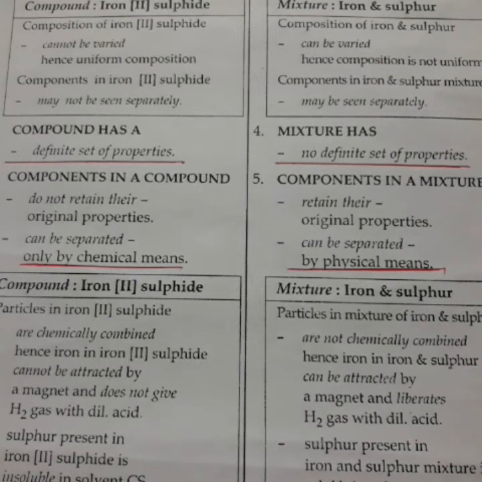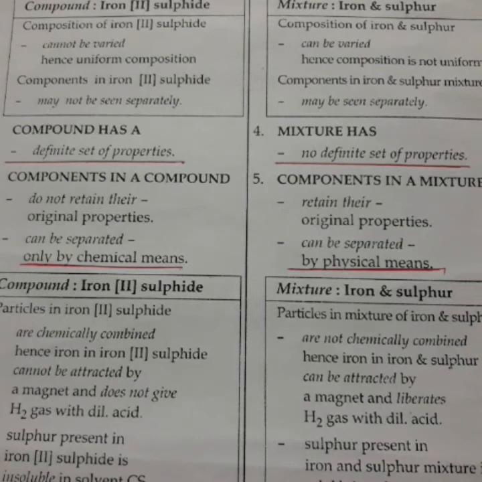Okay. Then second activity: if hydrochloric acid is added to the mixture, a colorless and odorless gas is evolved, which burns with a blue flame and a pop sound. This gas is hydrogen. Here, iron reacts with the dilute hydrochloric acid to release hydrogen gas. A displacement reaction will take place. Iron will displace hydrogen to form ferrous chloride and hydrogen. Sulfur will remain unaffected.